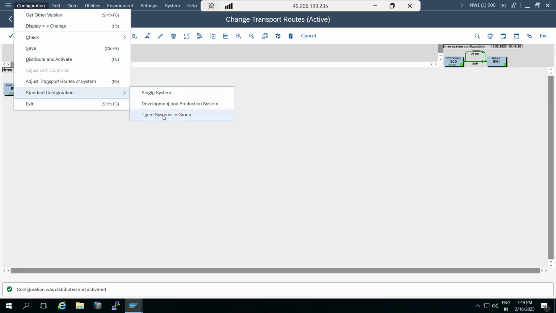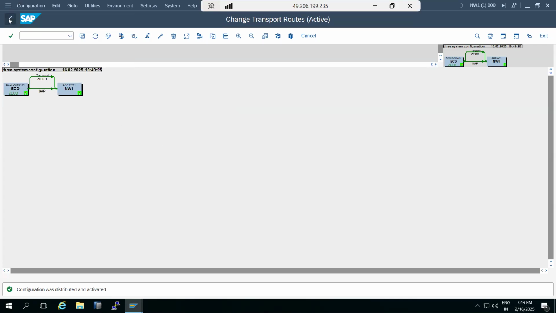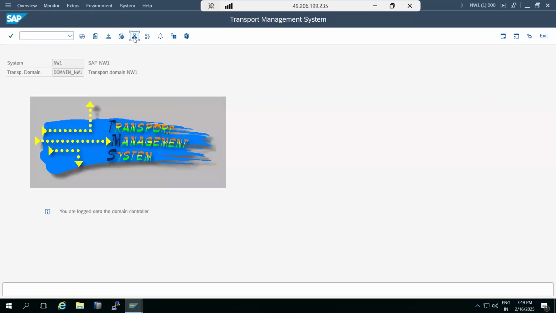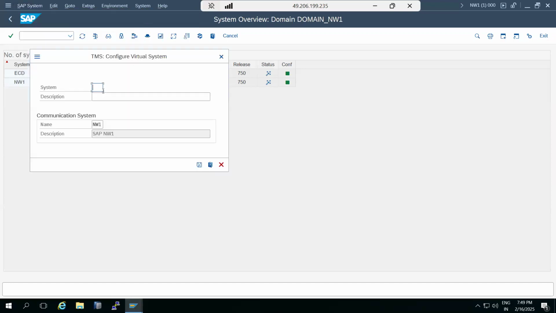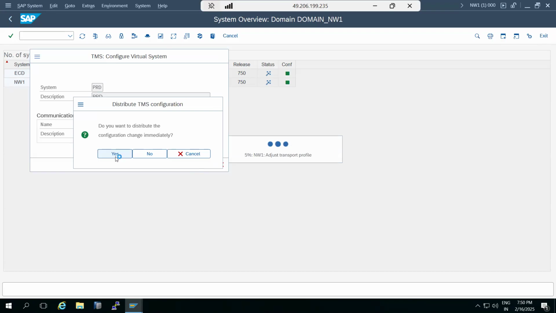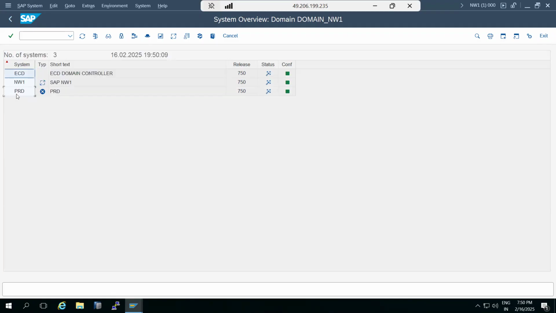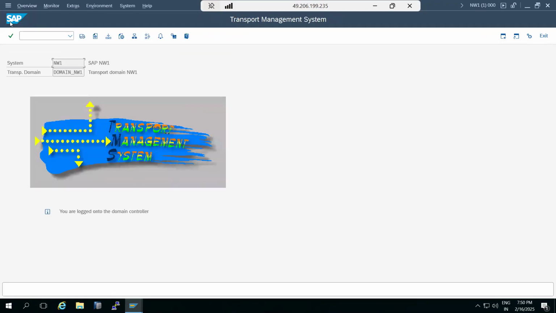You have two systems or three systems. You can make it a single system, two systems, or three systems. If you have only two systems, you can still make it three systems. We can also add some virtual systems. Even if the system does not exist, we can create it as a virtual system. Why virtual? Because physically it is not available. We can just create some dummy systems for testing purposes, for example a PRD.